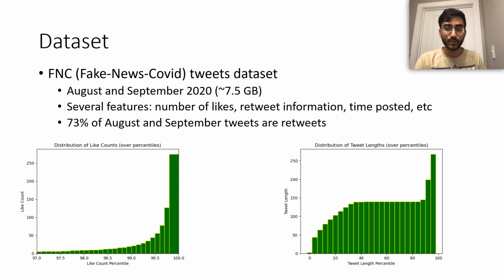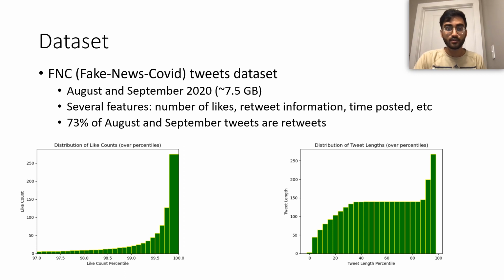So from these features, we extracted some of our own features, like the lengths of the tweet and the number of punctuation marks. The number of punctuation marks was pretty interesting to look at, since the majority of tweets had 6 punctuation characters, but a very small percentage had over 200. So this indicated to us that there's probably a lot of noise in our data set, and these tweets are not really relevant to us. Another interesting statistic I noticed is that over 70% of the tweets were retweets and not original tweets themselves. So that kind of tells us that most of this information in these months was recirculated and not original information.